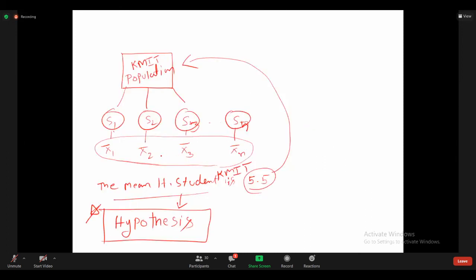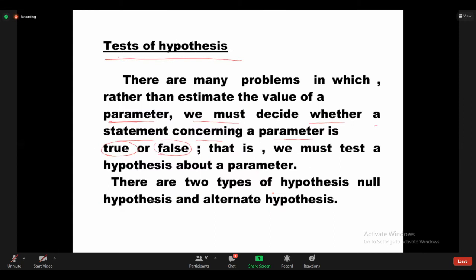By using random sample data, my statement is: the mean height of the students in KMIT is 5.5 inches. We have to accept or reject this, or decide whether the statement is true or false. How to decide this? By using the testing of hypothesis concept.